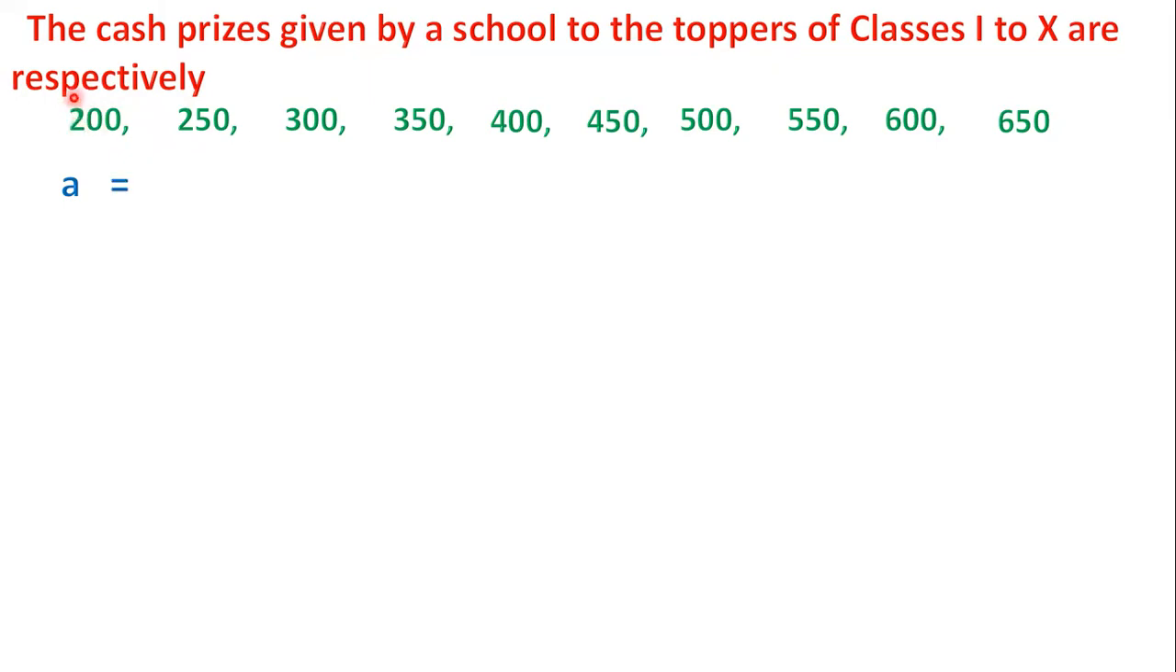Now what is the first term? The first term is 200. The first term can be denoted by A1 or you can write A also. A is equal to 200. What is the common difference, D? How to find the common difference? You can do A2 minus A1, or A3 minus A2, or A4 minus A3. D is equal to 250 minus 200, that is 50. So this is how you find the first term and common difference in the given AP.